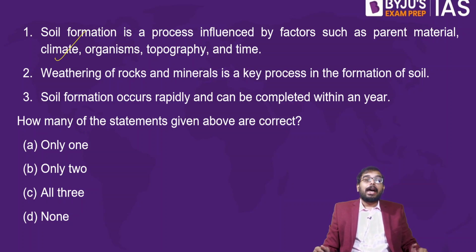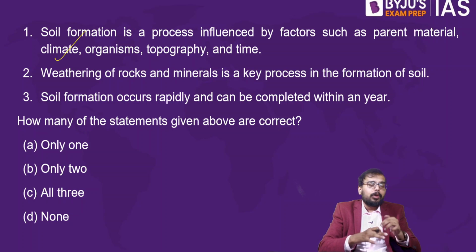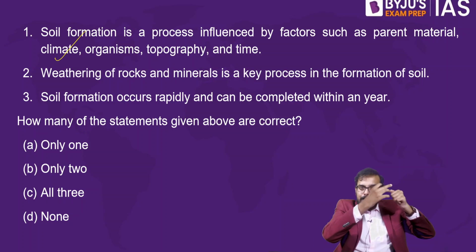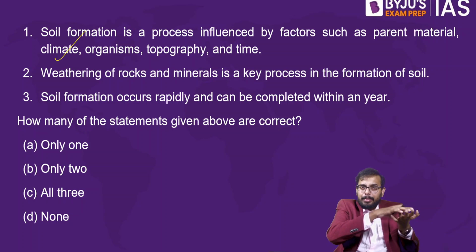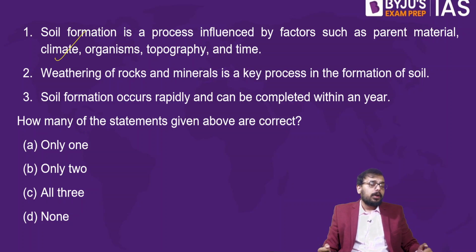Yes. If there is a high precipitation, what happens? We have laterite soil. If there is heavy rainfall, there is leaching. So all leaching takes place. If there is leaching, then what would happen? The remaining soil that you get is called your laterite soil.